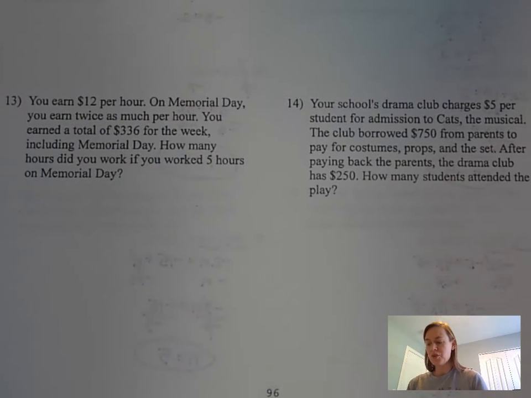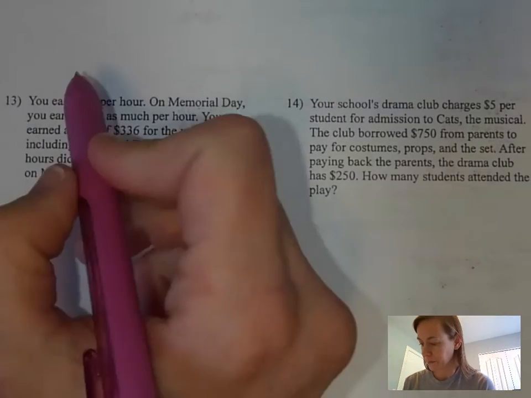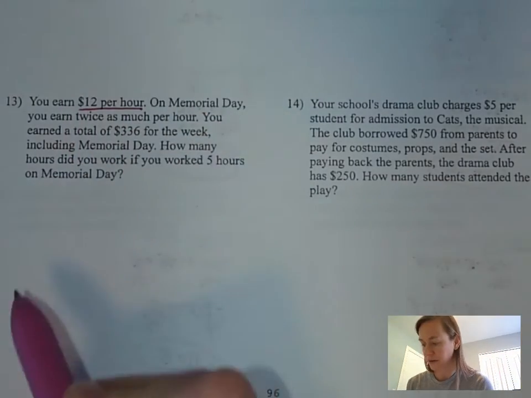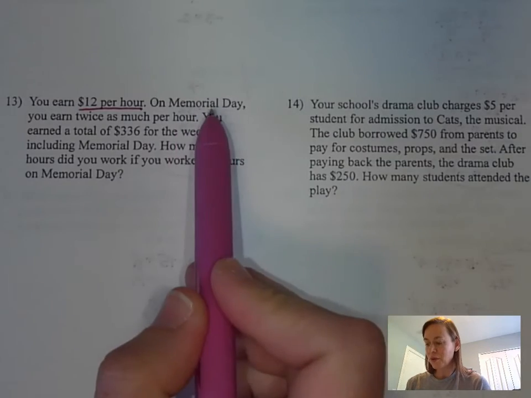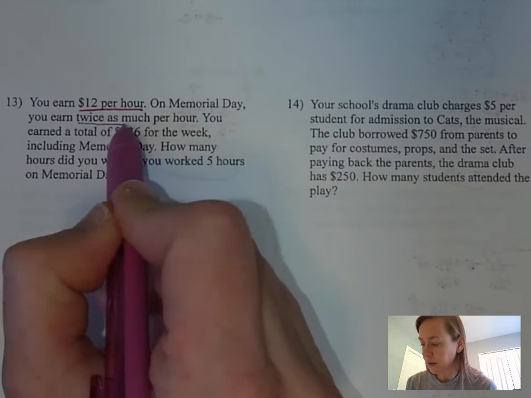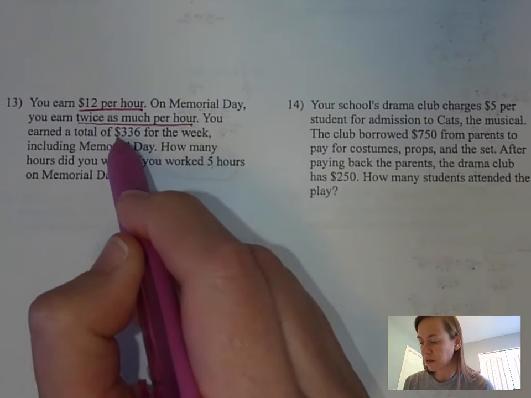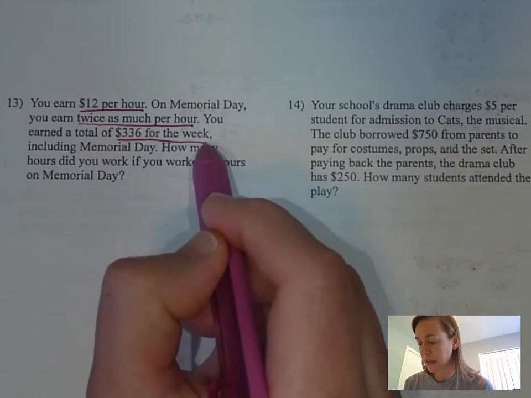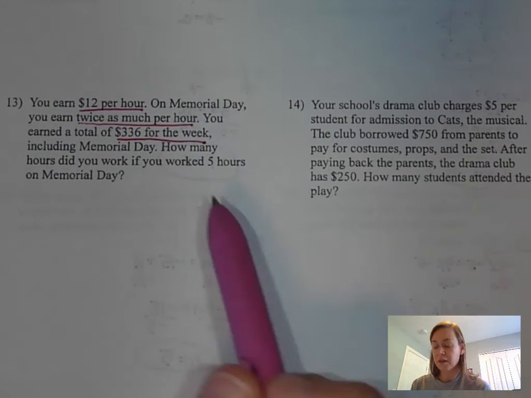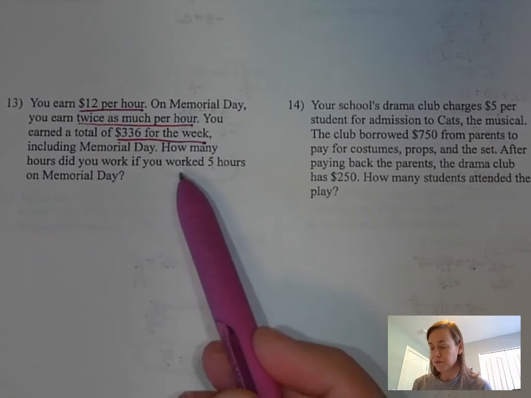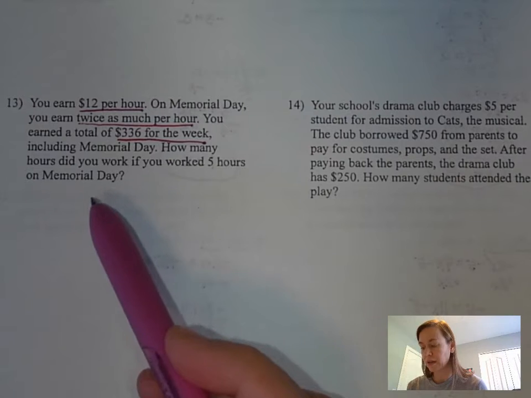It says that you earn $12 per hour. Okay, $12 per hour. But on Memorial Day, you earn twice as much per hour. Well, that's cool. You earned a total of $336 for the week, including Memorial Day. How many hours did you work if you worked 5 hours on Memorial Day?